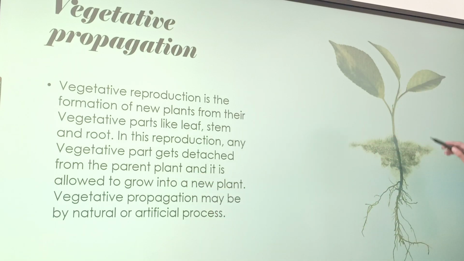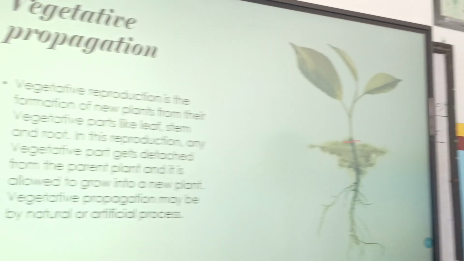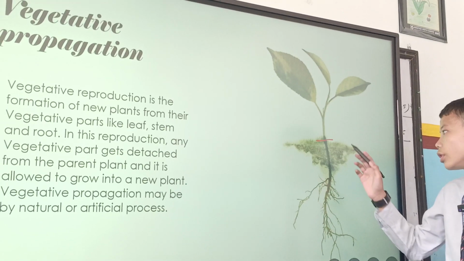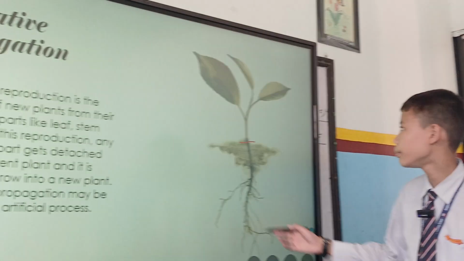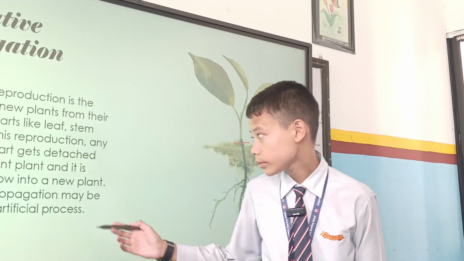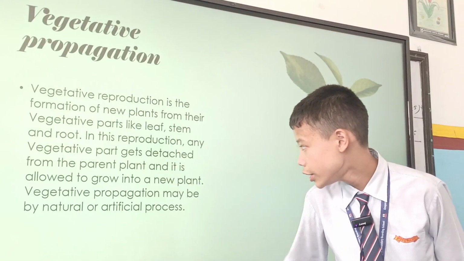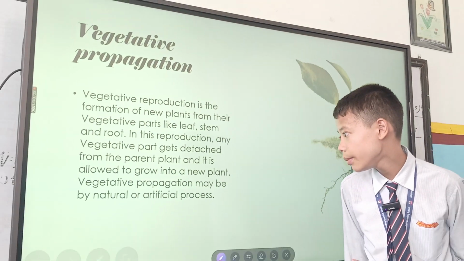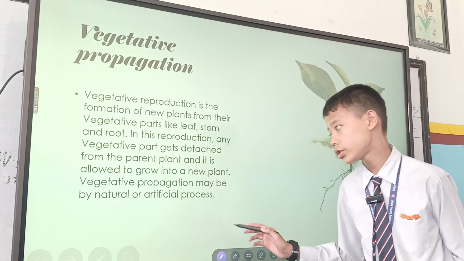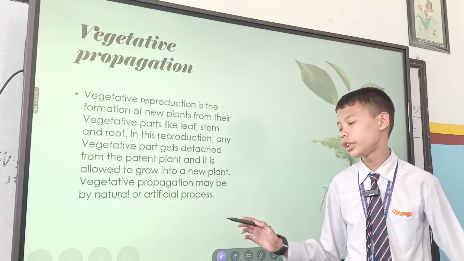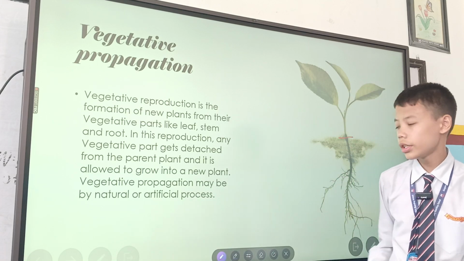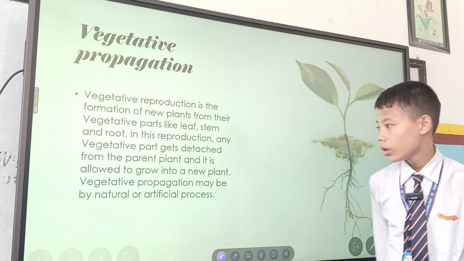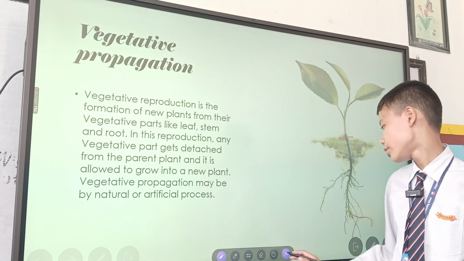As you can see here, this part had been detached from the branch of a parent plant and planted in the soil, so it became a new plant. Vegetative propagation may be by natural or artificial process. It can be artificial, done by humans like farmers, or natural, by natural causes.